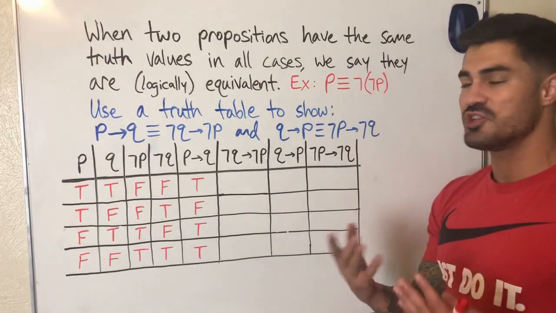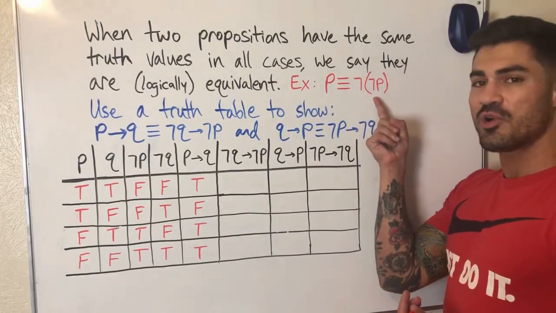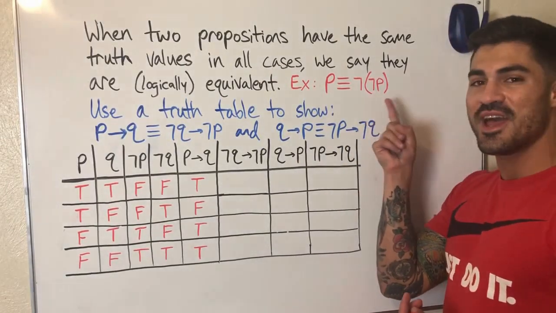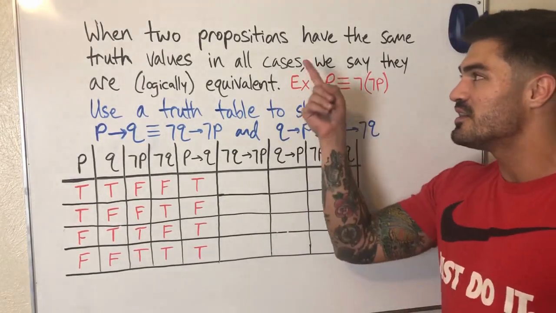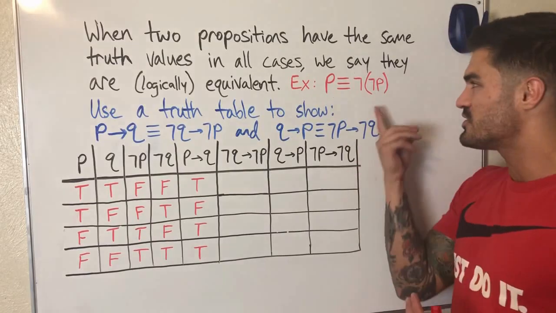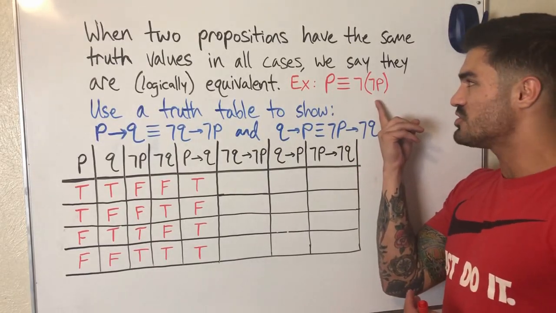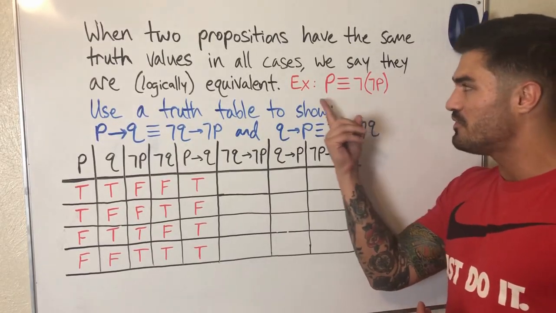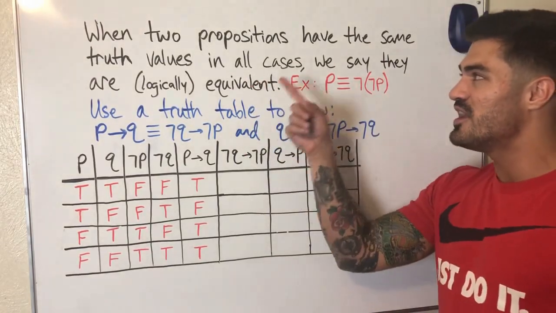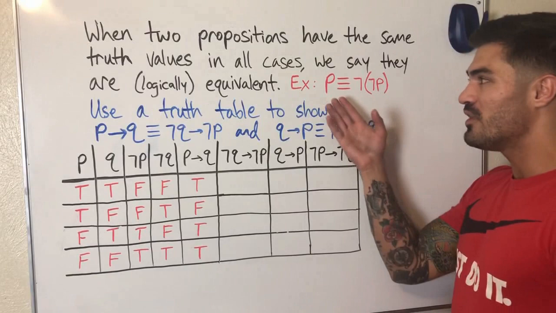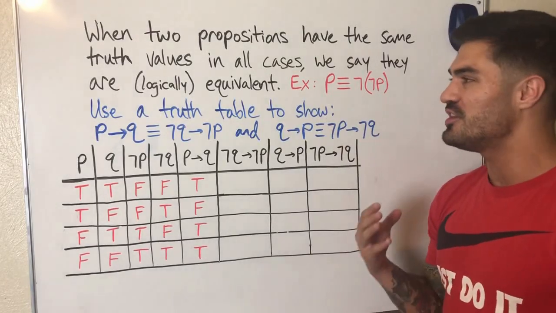So if this proposition is true, then the negation of that proposition is false, and the negation of that is true. True is equivalent to true, we're good to go in that case. Second case, the proposition is false. The negation of the proposition is true, the negation of that is false. False is equivalent to false, we're good to go. So they have the same truth values in all cases, therefore, these propositions are logically equivalent.